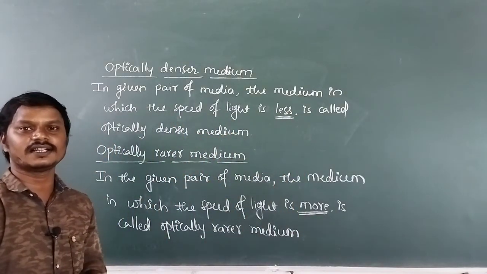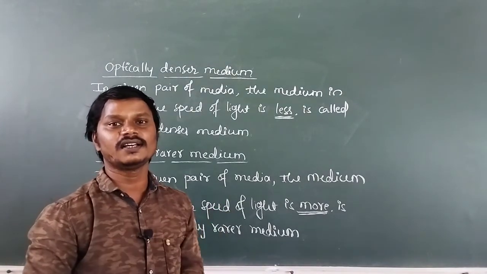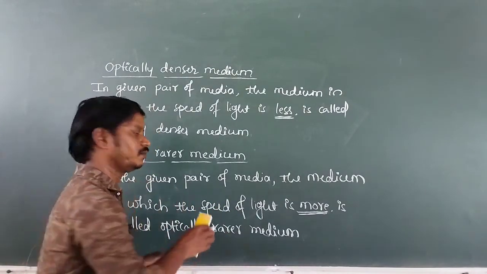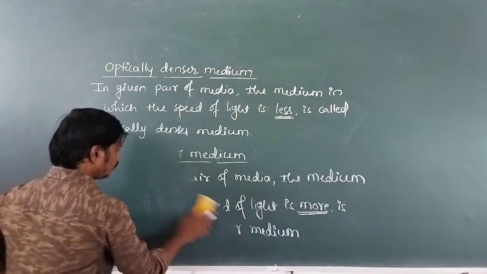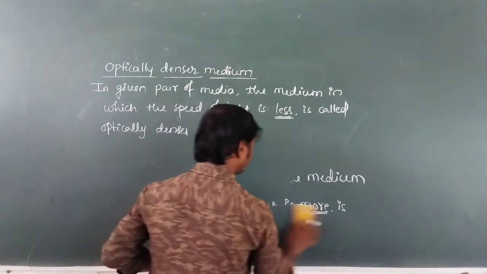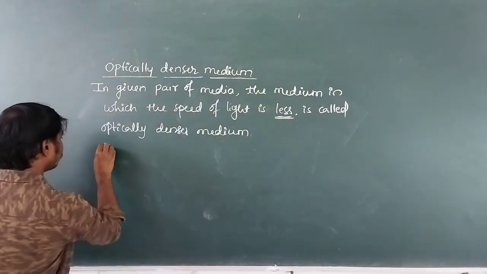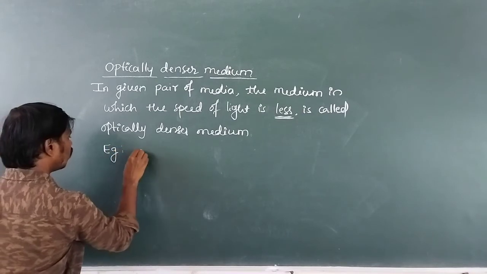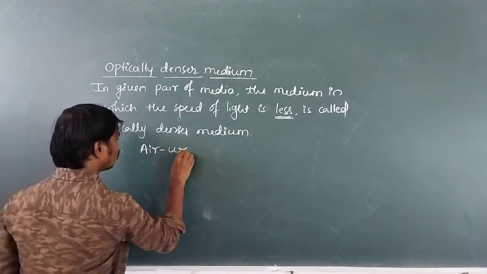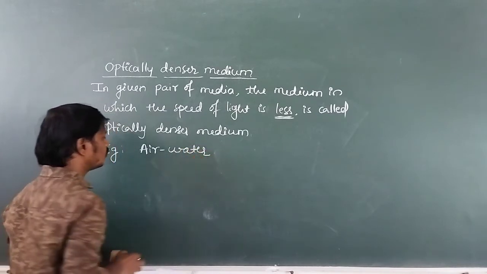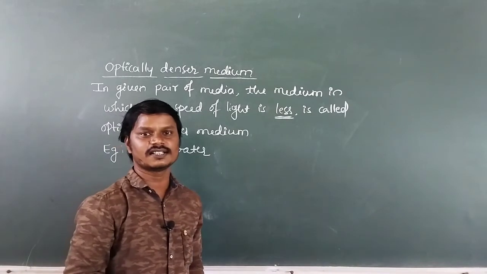So let us consider an example, air and water. Air and water, how many media are there? Two media are there. So in air and water, which is the rarer medium and which is the denser medium?